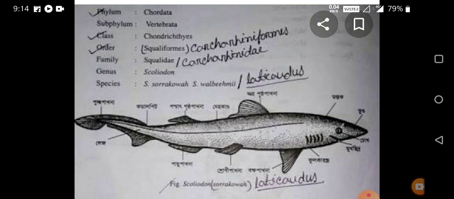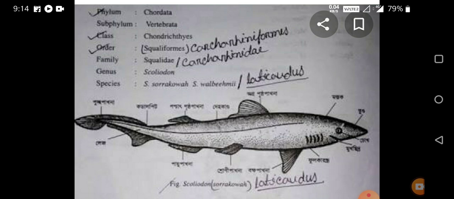It means the upper eyelid is movable, the lower eyelid is movable, and the eyeball is also covered by a thin transparent nictitating membrane, known as the third eyelid, which is also movable. The pupil is narrow and vertical.